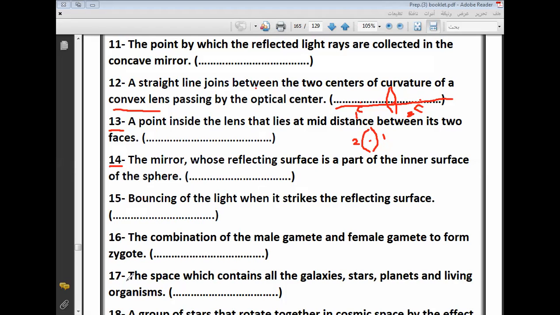Its surface is the inner part of a sphere. Can you look at this figure? This is the inner part, the shiny part. So this is a type of concave mirror or convex mirror.